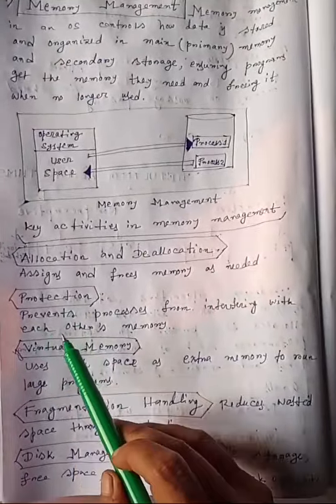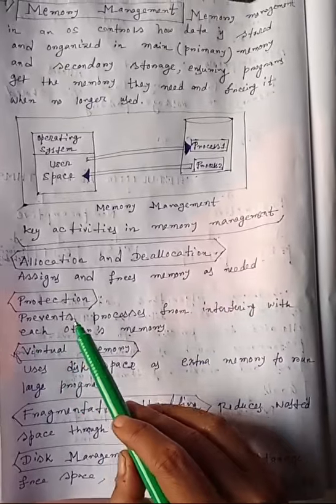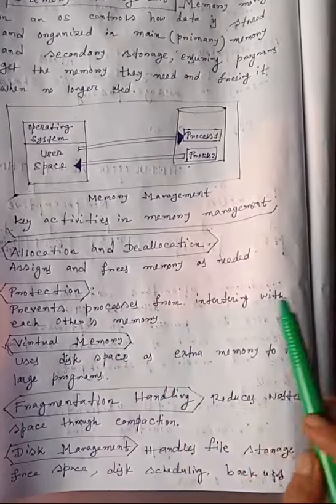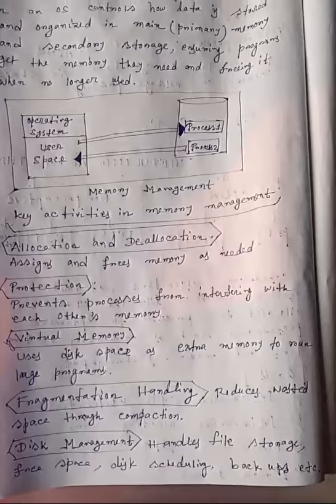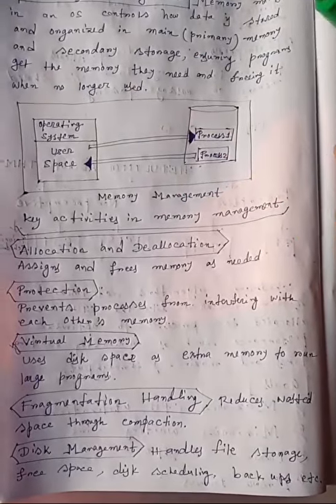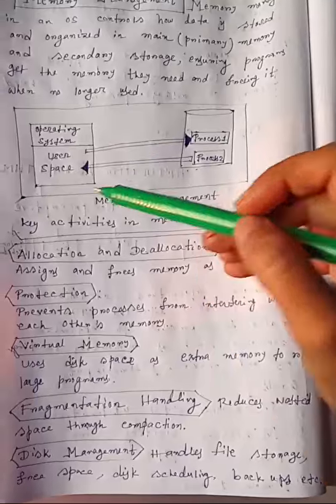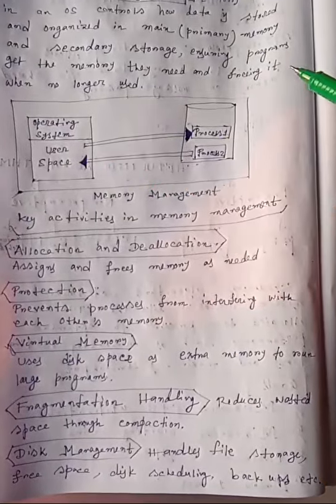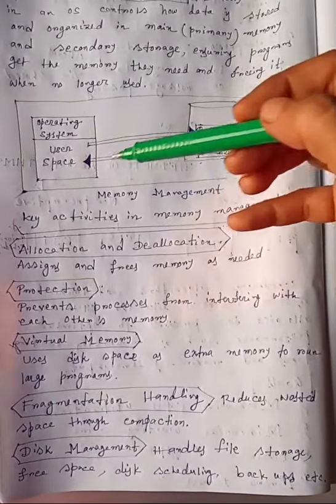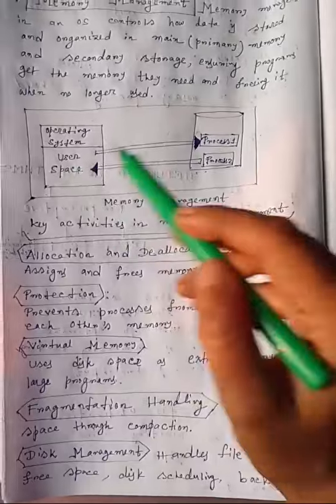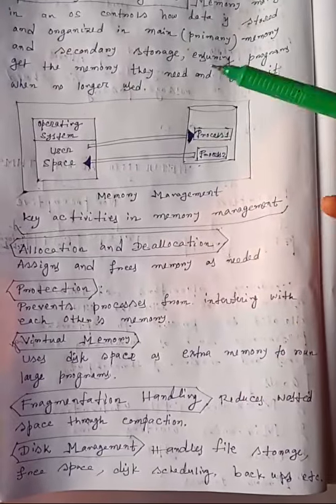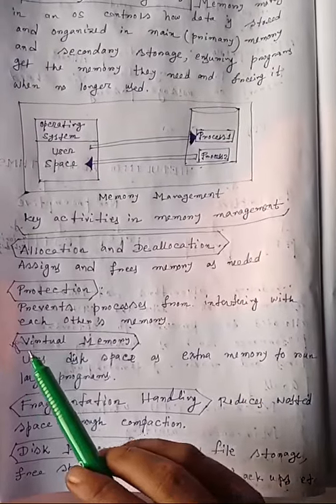Second is protection. Operating system prevents processes from interfering with each other's memory. So when process 1 was taking the memory space, process 2 was waiting, and when process 1 has completed execution, it has freed the memory, and now process 2 will be taking the memory space, but these two are not interfering with each other's memory.